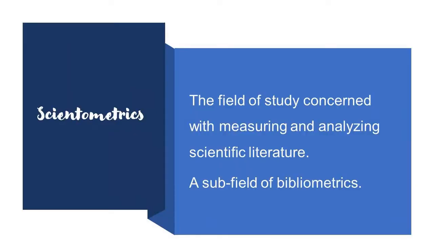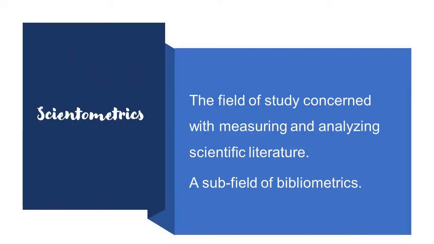It is the branch of science, or the field of study, that analyzes and measures the scientific literature. So this contains two words, science and metrics, right? But here it doesn't stand for the measurement of science, rather it stands for the measurement of scientific literature, the published literature. So scientometrics is a field that deals with the analysis of published scientific literature, and it happens to be a subfield of bibliometrics.